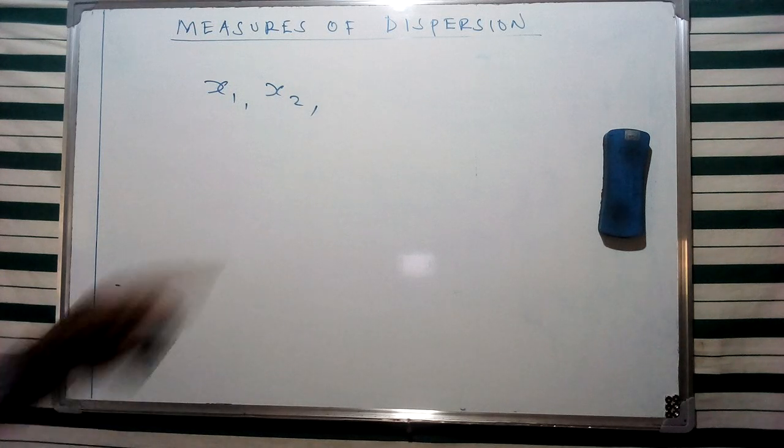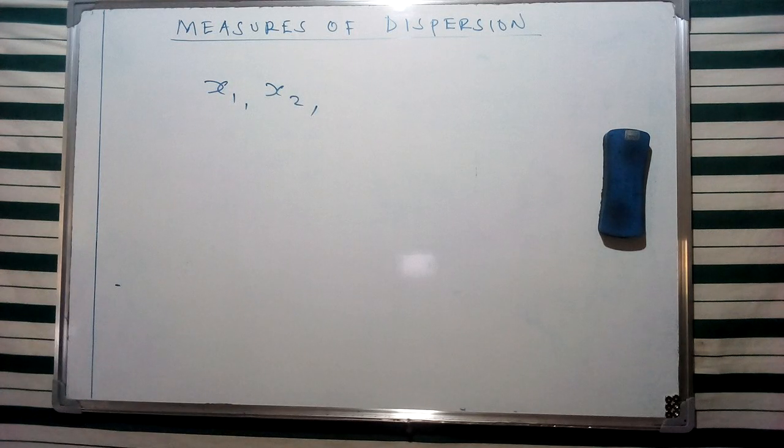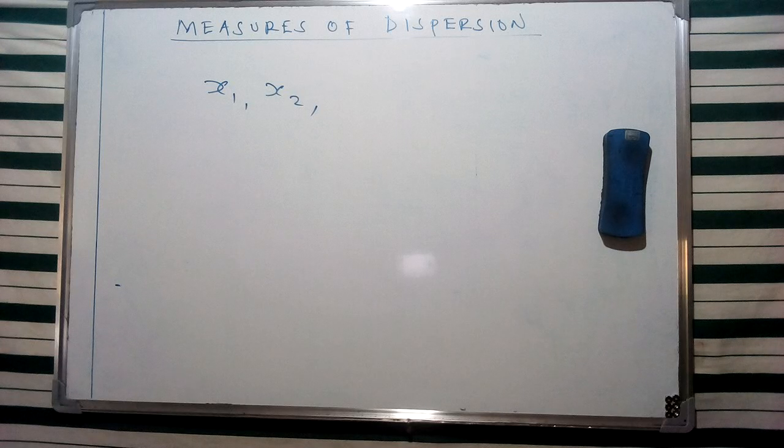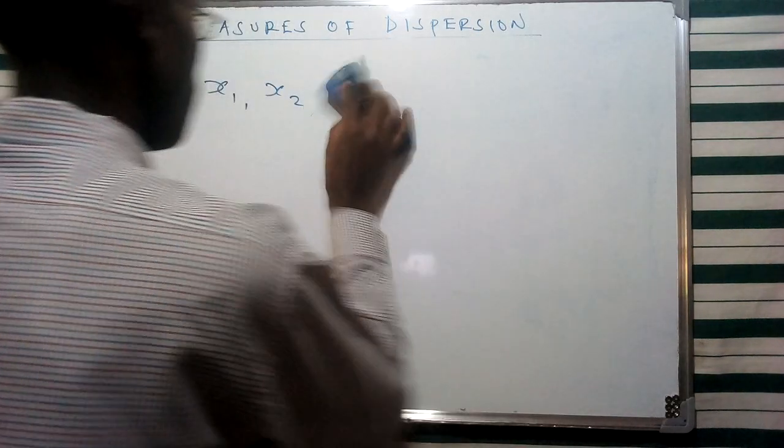In some cases, as I've said, it can be referred to as variation. For us to find measures of dispersion, we have to find a way of measuring the extent to which this data is spreading around the average values.